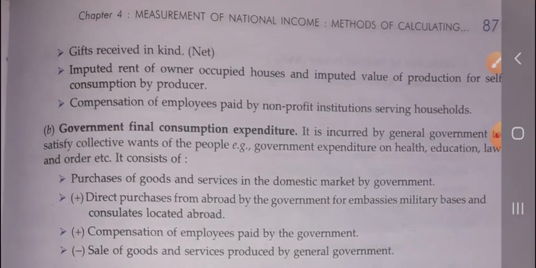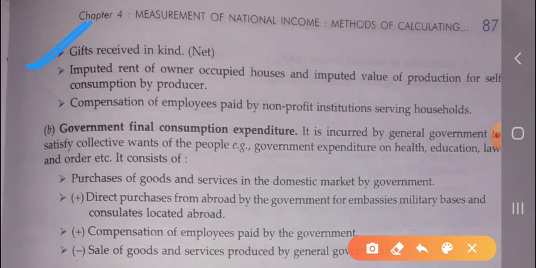Now the next, gift received in kind. Okay, it is also included in private final consumption expenditure. Imputed rent on the owner occupied house, imputed value of the production for self consumption by the producer. Okay, all these are also included in the private final consumption expenditure.